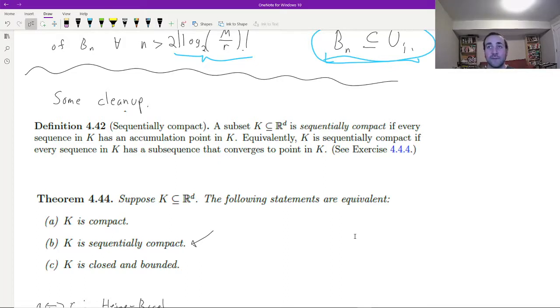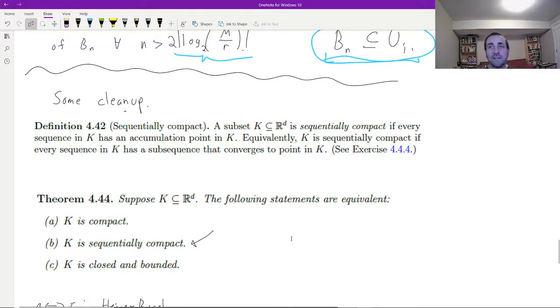K is sequentially compact if every sequence in K has a convergent subsequence that converges to a point in K itself. Okay, great. So this is another thing which has compact in its title, as you can read ahead in the theorem immediately following. It turns out that sequential compactness is equivalent to compactness, which, as we've already seen, is equivalent to being closed and bounded. So I have three definitions which all are really saying the same thing, but which don't look like they're saying the same thing. And that's a useful thing to have in mathematics because we get to choose whichever definition is most convenient.